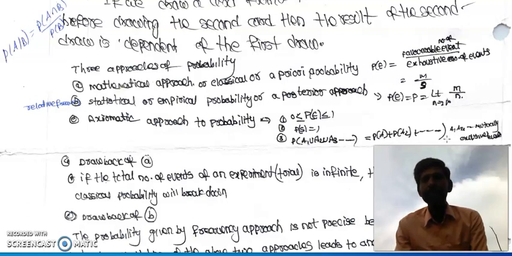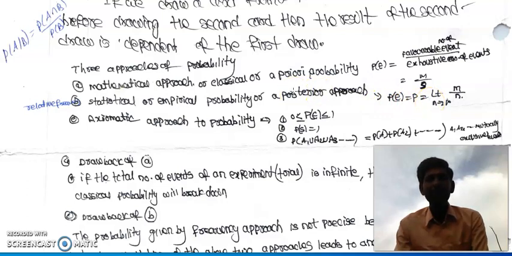It is not precise, because it requires a large number of exhaustive events. So this second approach also fails. The second approach is valid only when exhaustive events are infinite. If they are finite, the second approach cannot be used.